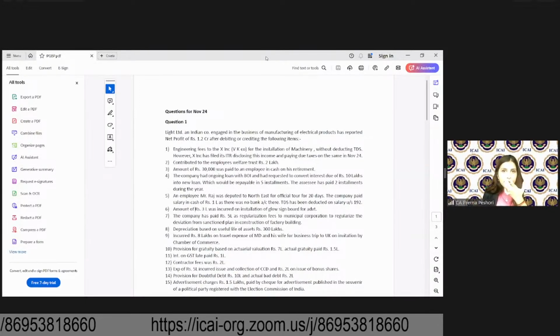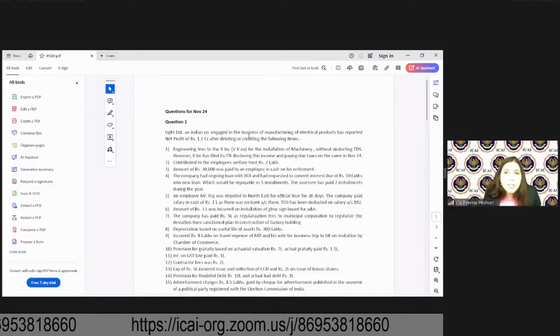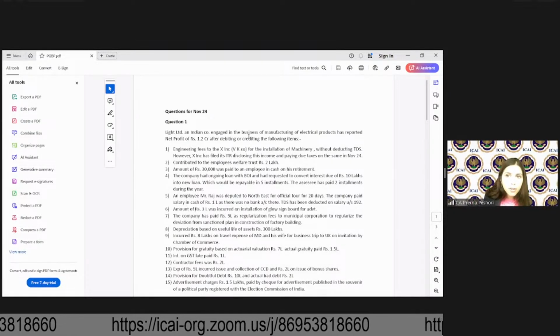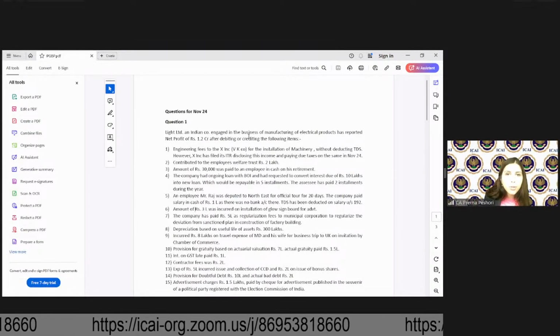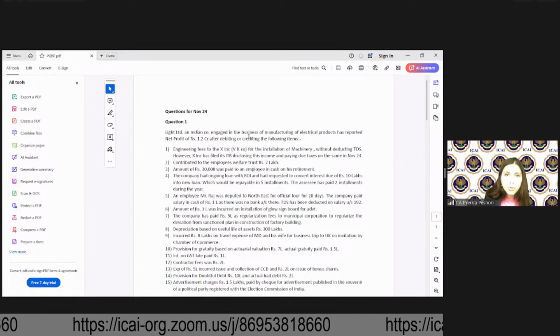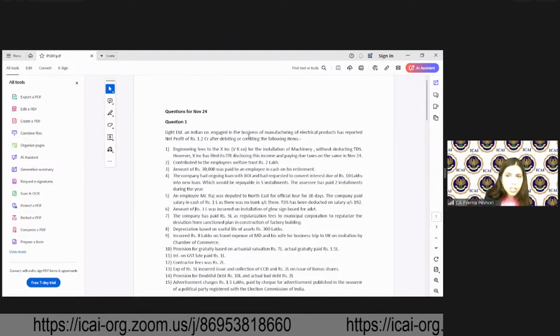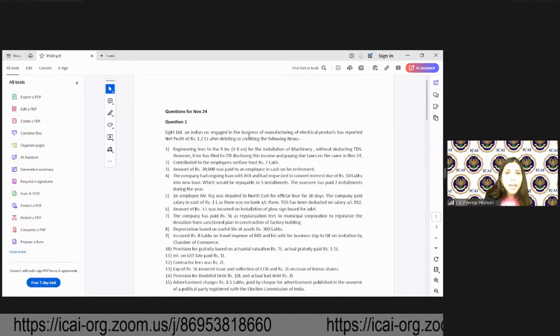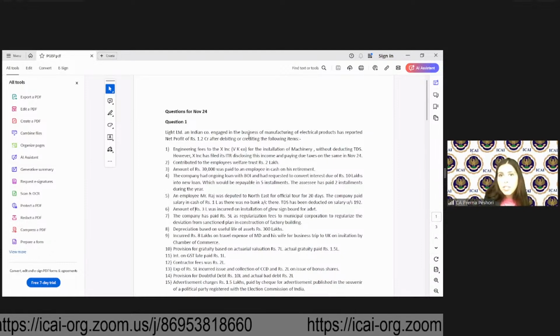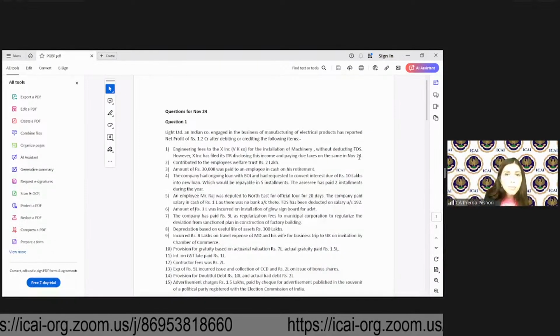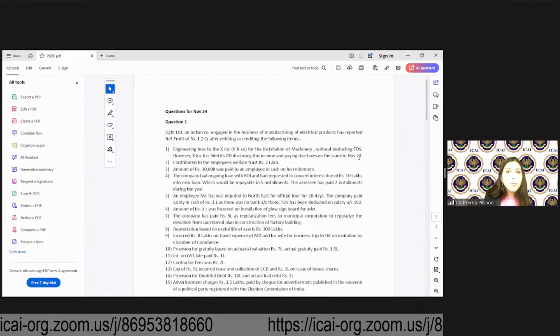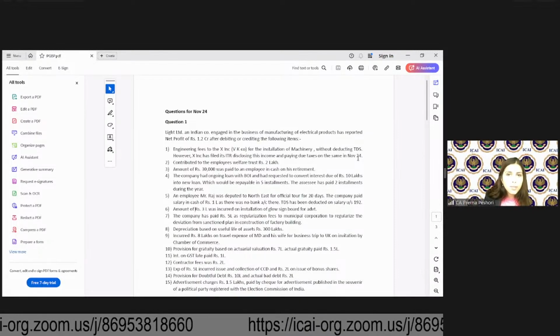Light Limited, an Indian company engaged in the business of manufacturing of electrical products, has reported net profit of 1.2 crore after debiting or crediting the following items. Engineering fees to ex-INC for the installation of machinery without deducting TDS. However, ex-INC has filed its ITR disclosing this income and paying the due taxes on the same in November 24. Contributed to the Employees Welfare Trust of rupees 2 lakh.